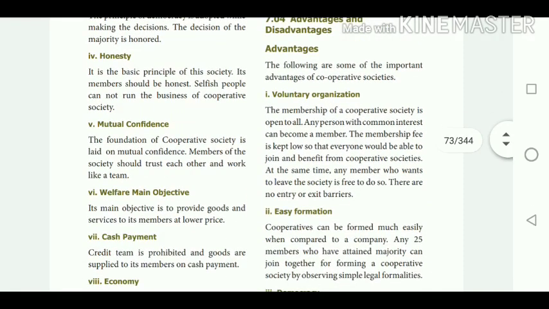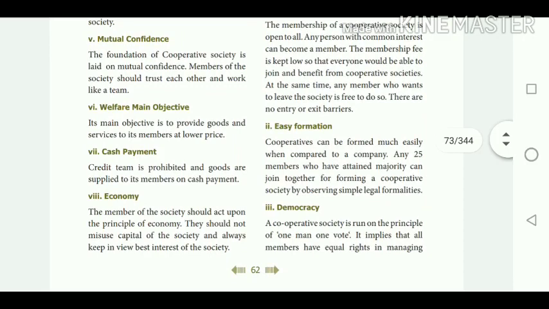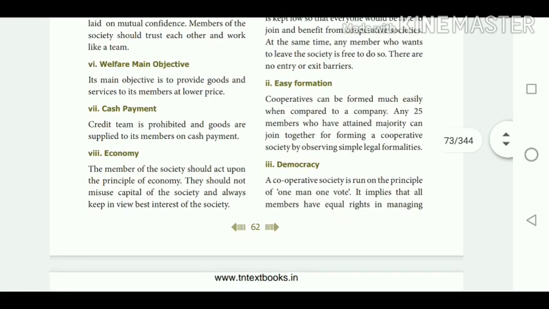Then mutual confidence. Each and every member of the society has mutual confidence and trust in each other and works like a team. Welfare is the main objective of cooperative societies. Then cash payment. There is no credit given here. Only cash payment is allowed, that is, cash sales. Credit is prohibited.